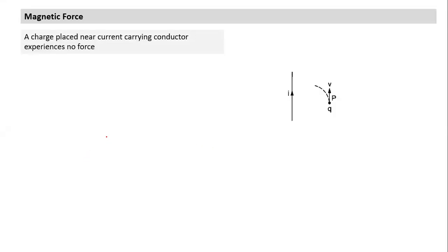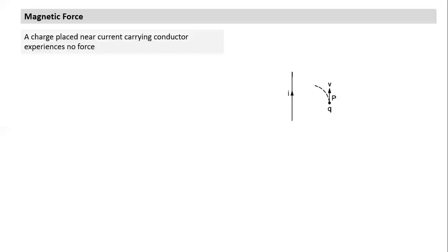Again, good morning, everyone. So today we'll start with the new subtopic of this chapter. So far we dealt with how magnetic field is created. Due to current or due to motion of charged particle, magnetic field is created. Now, from today onwards, we deal with magnetic force.